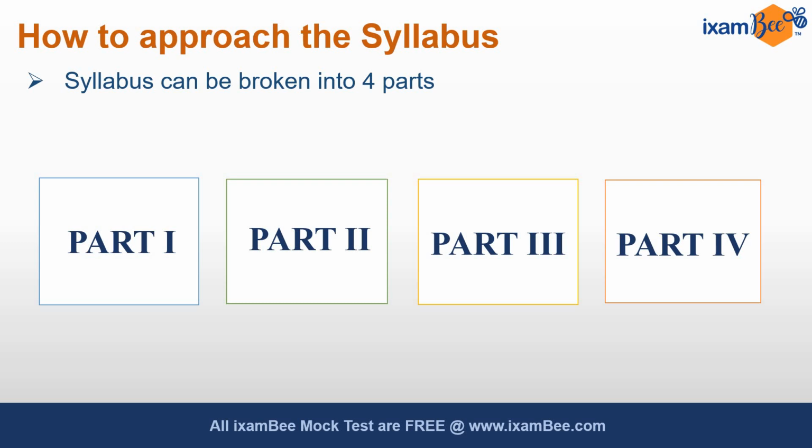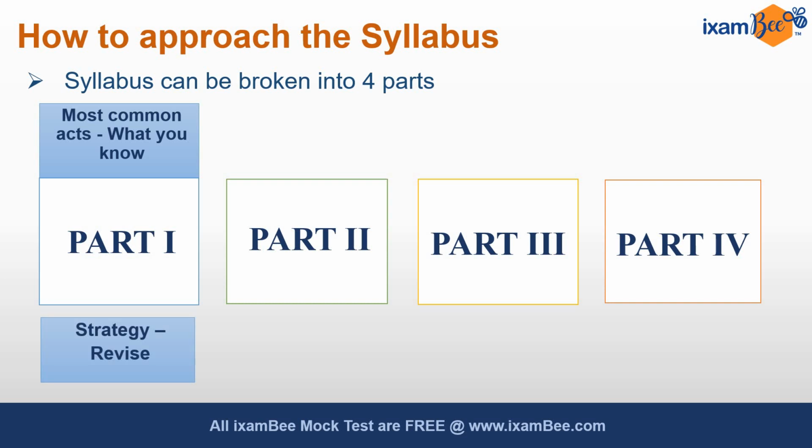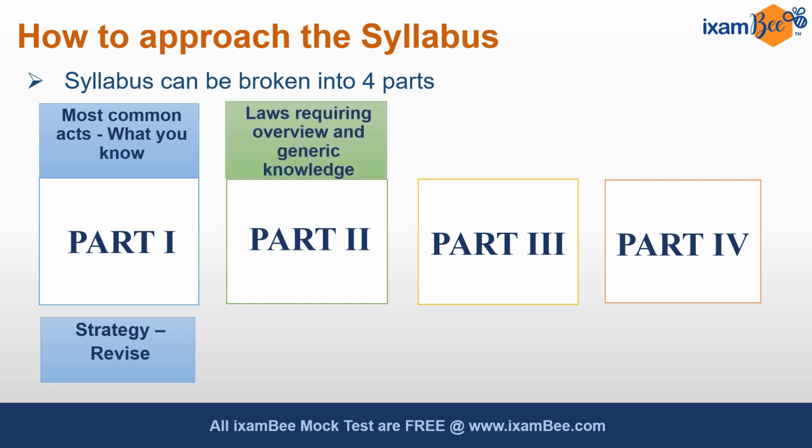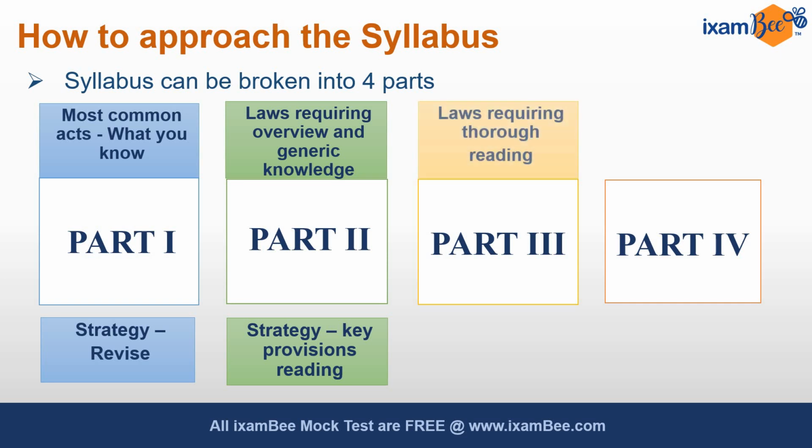The syllabus has been divided into 4 parts. The first part consists of most common acts, what you already know, and the strategy for that is to revise them thoroughly. The second is laws which require overview and generic knowledge. For part 2, the strategy is key provisions reading. You need to read the important provisions. Third part is law requiring thorough reading. Strategy is thorough reading of these laws. Part 3 includes Arbitration Act, GST Act, Prevention of Corruption Act, Information Technology Act, so on and so forth. That we will discuss in our third video.